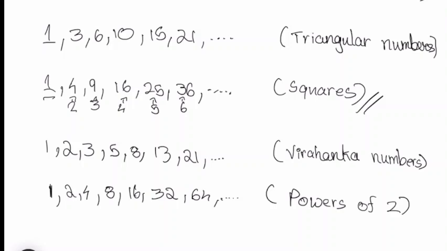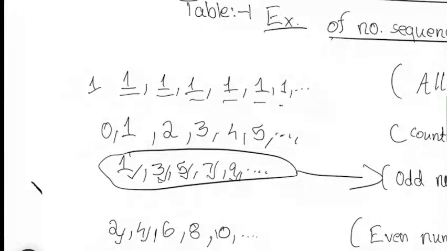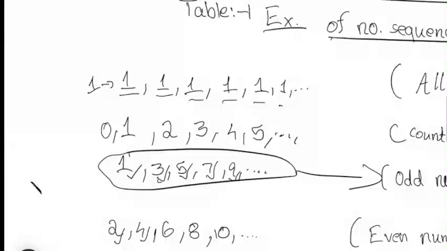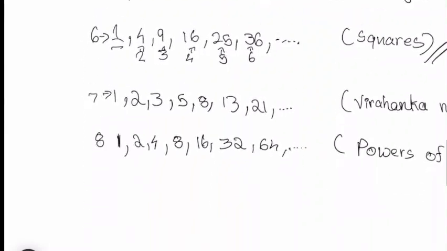Okay, and then at the last we have some last examples. Till now we have covered one example, 2, 3, 4, 5, 6, 7, 8. In total, today I have given you some examples of number sequences. We are going to cover 9 types of number sequences. So the last and the ninth, last but not the least, is powers of 3. So do you know how to write powers of 3?